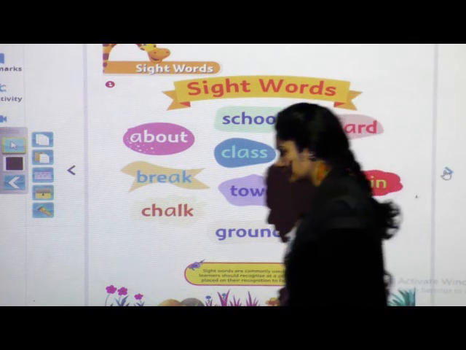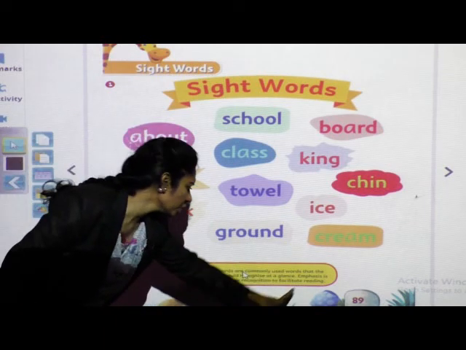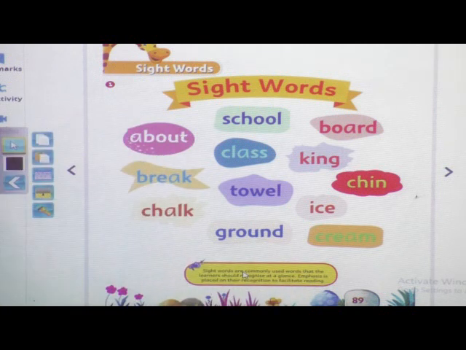These are the sight words. We use these words on a regular basis. Now if you see in your book, can you see what it has written? Sight words are commonly used words that the learner should recognize at a glance. Emphasis is placed on their recognition to facilitate reading.